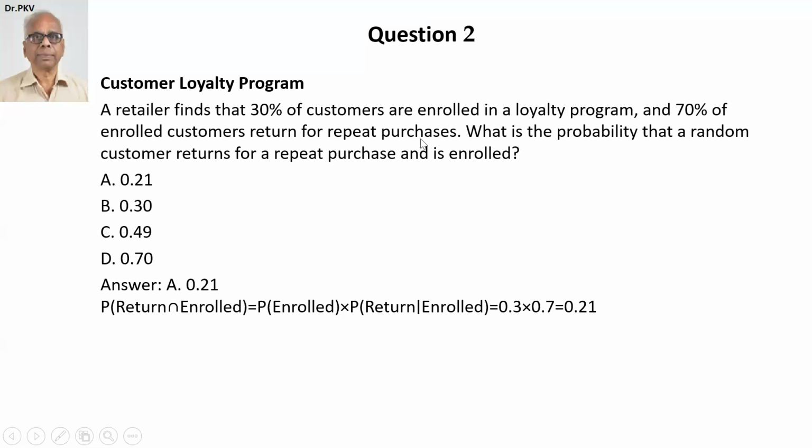So, probability of enrolled is 30%. Given that the person is enrolled, the probability of return is 70%. Multiply the two, 0.3 and 0.7, you get 0.21. Therefore, A is the right choice. Let's move to question 3.